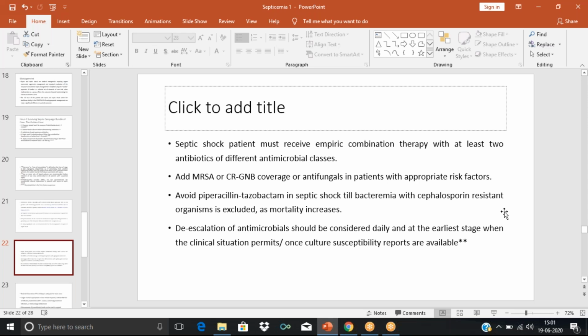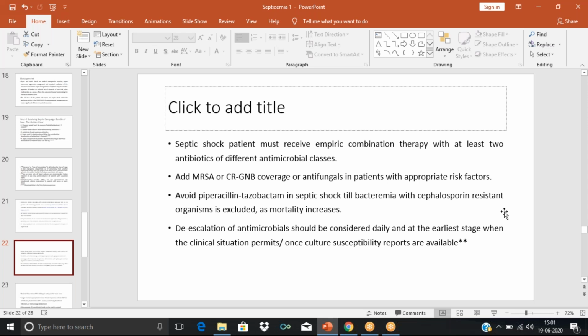If the patient has some risk factors, then we have to add MRSA, methicillin-resistant Staphylococcus aureus, and carbapenem-resistant gram-negative bacteria coverage. So we need to give antibiotics that cover these organisms as well.